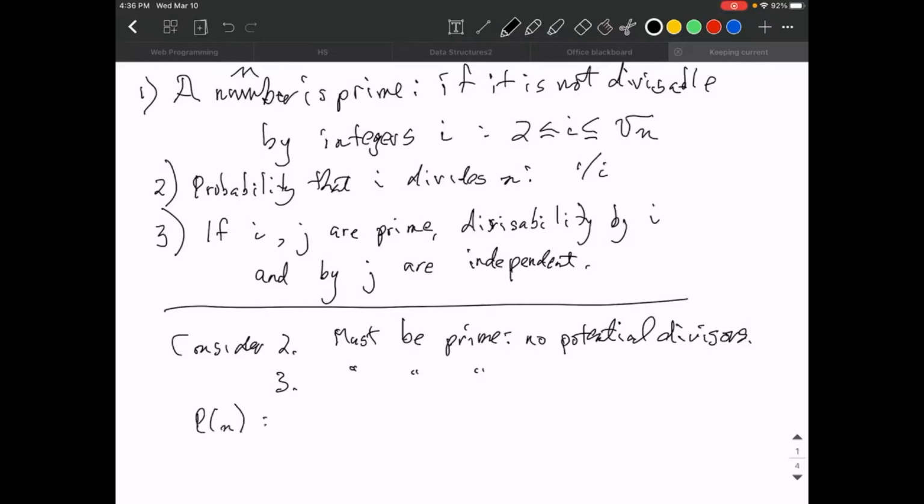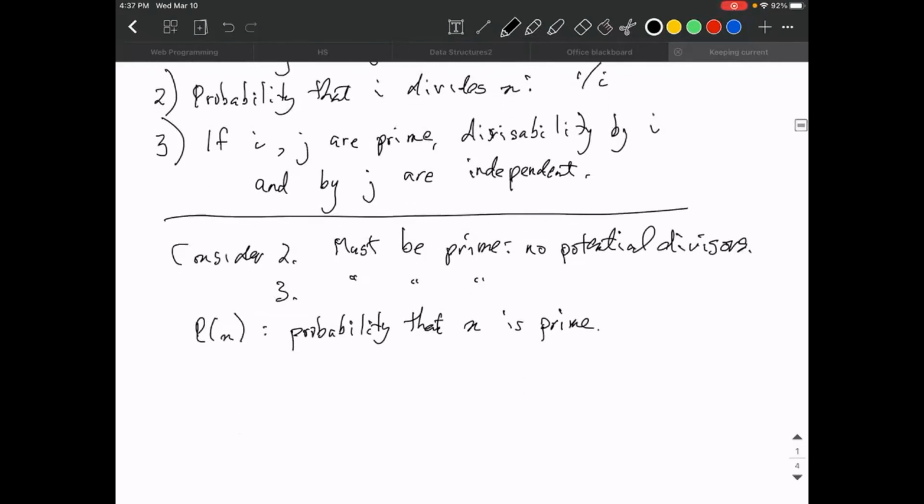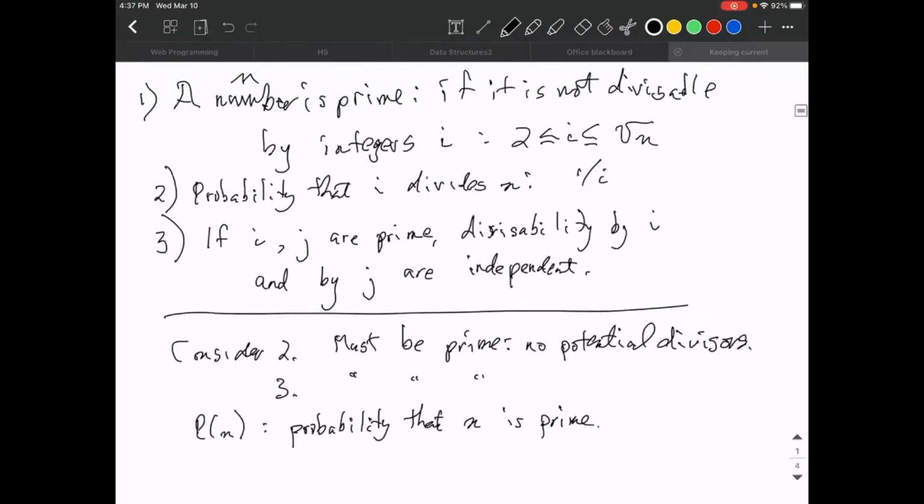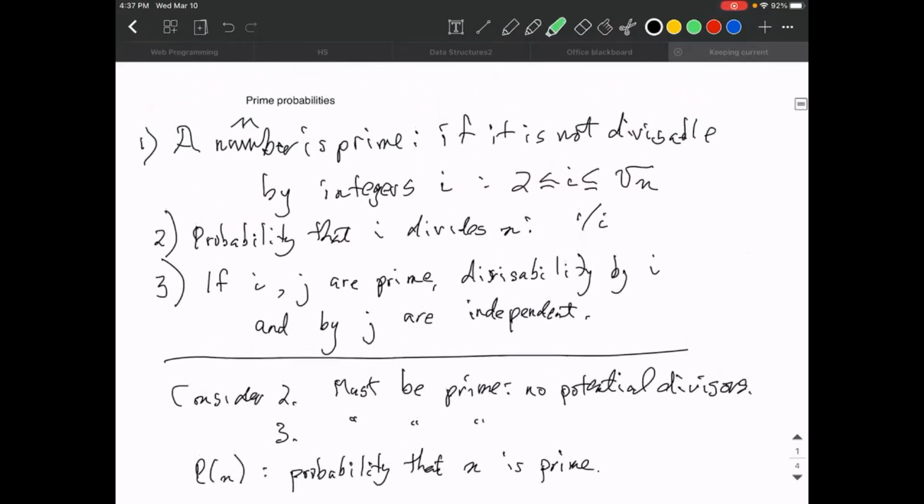P of n is the probability that n is prime. And again, this is kind of a strange thing to talk about because any given number either is or isn't prime. Nonetheless, we're going to pretend that we can talk about their probabilities just as we can talk up here about this very strange business about a probability of divisibility.